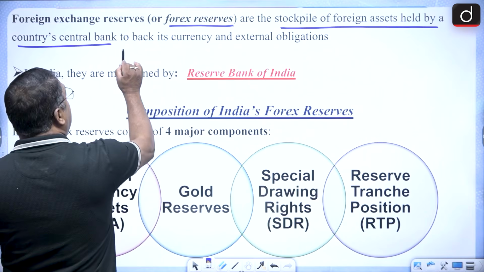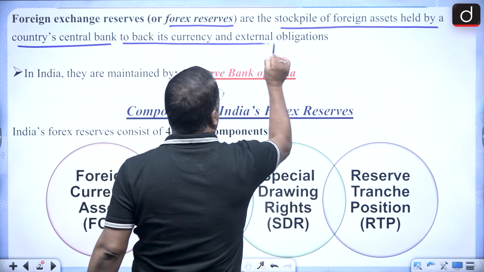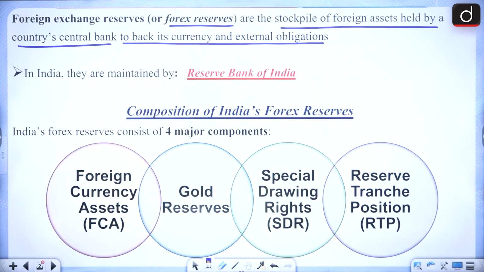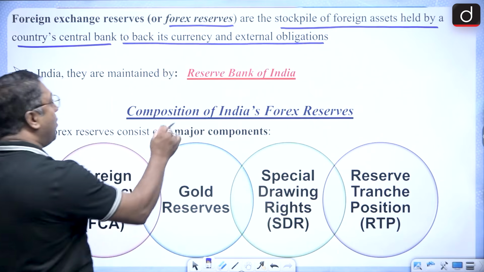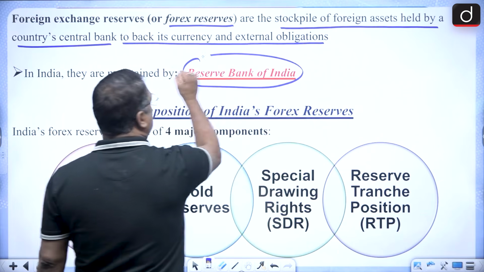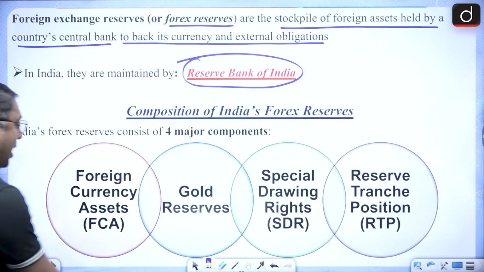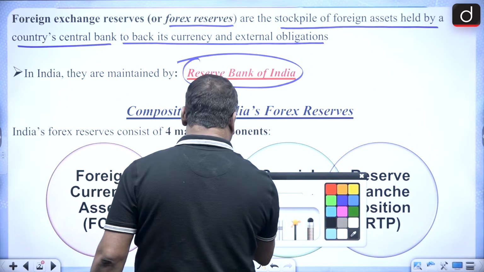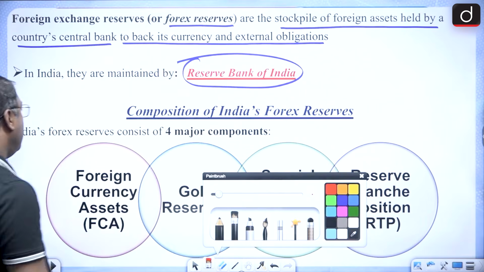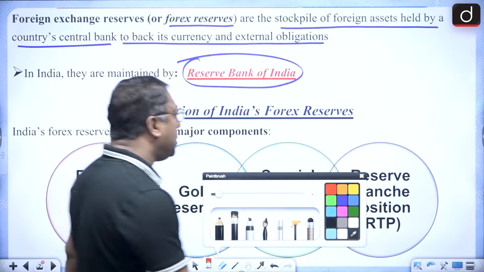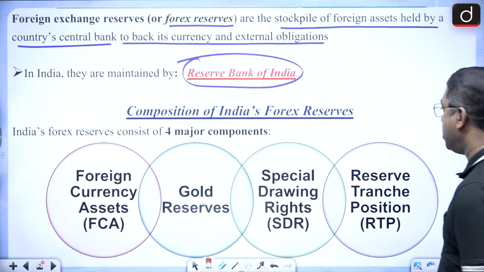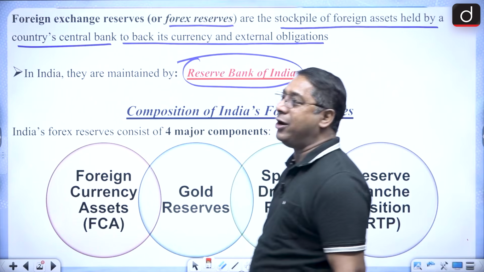And why is it held? So as to back its currency and external obligations. So who is the one maintaining the foreign exchange reserves? It is the RBI. Remember that it's the RBI. Now when we talk about the composition of the foreign exchange reserve, this is very important for your exams.